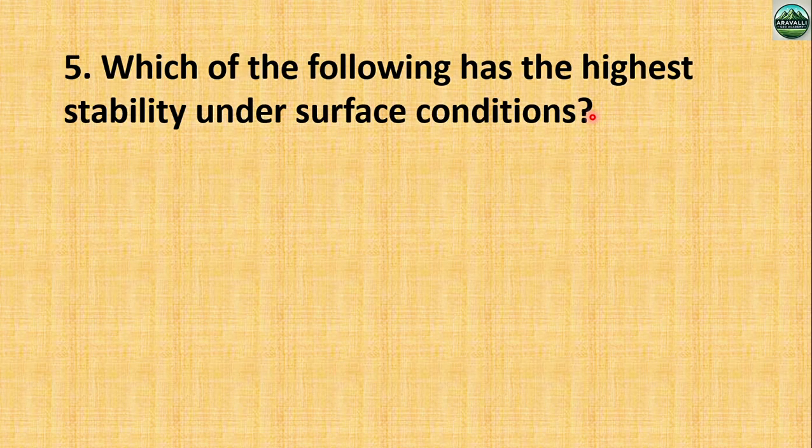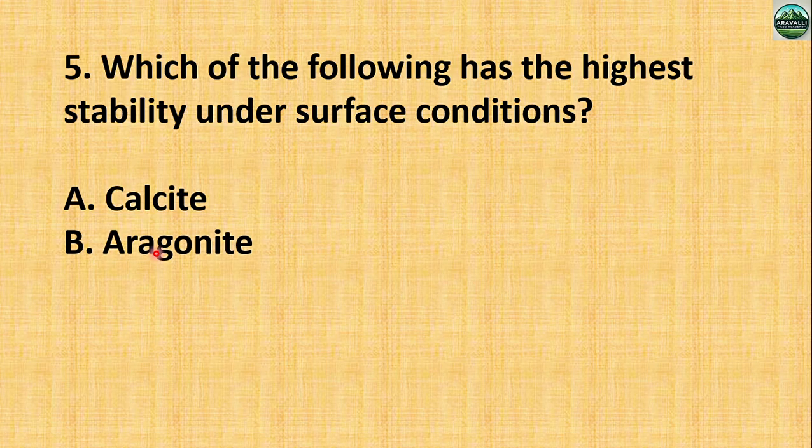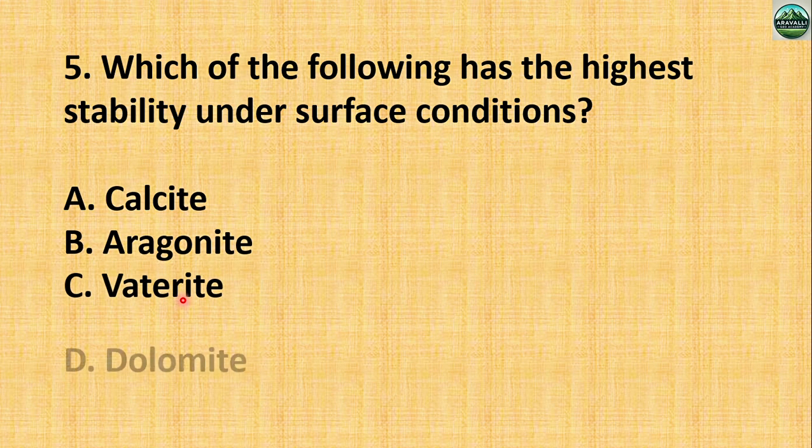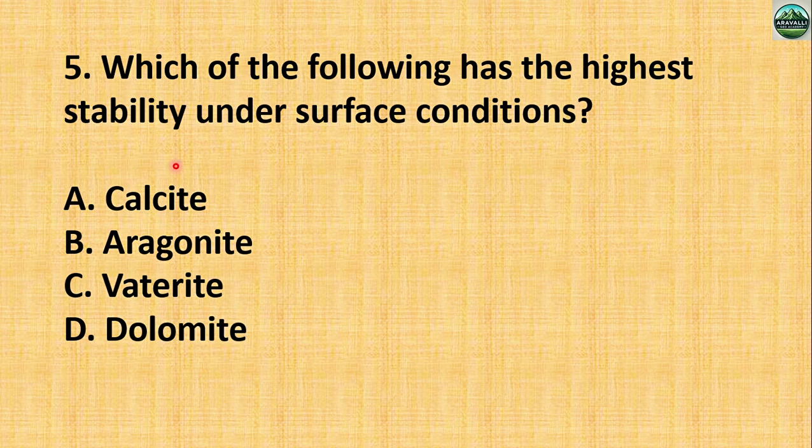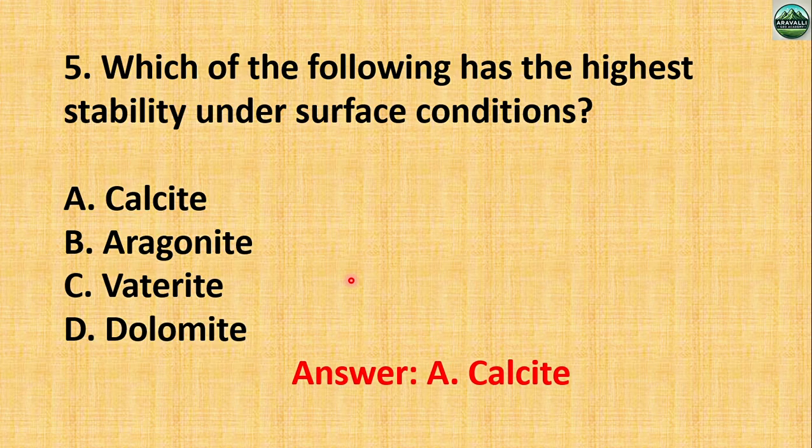Okay. Next, which of the following has the highest stability under the surface condition? Okay, this is asking about the surface condition. So calcite, aragonite, then vaterite, then dolomite. So which one is the most stable in the surface condition? The right answer is calcite. Calcite is stable in the surface condition, aragonite in the high pressure condition.